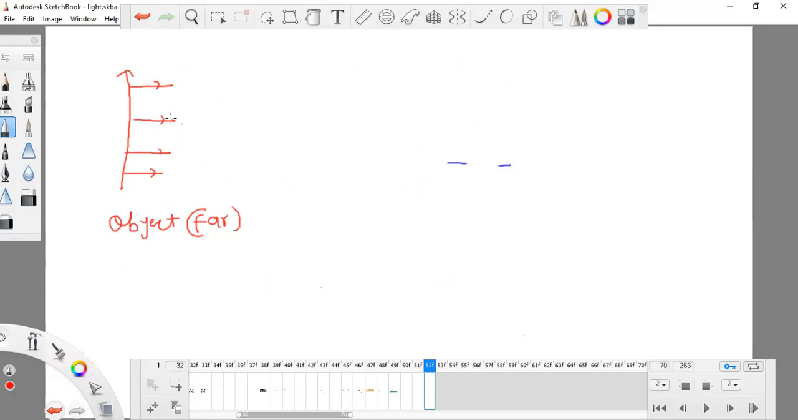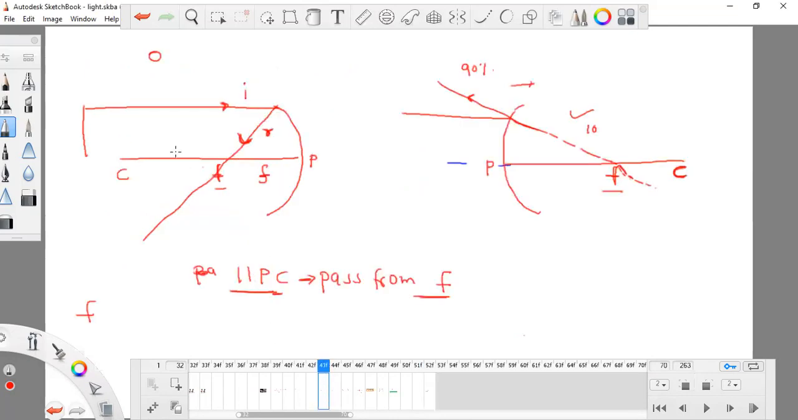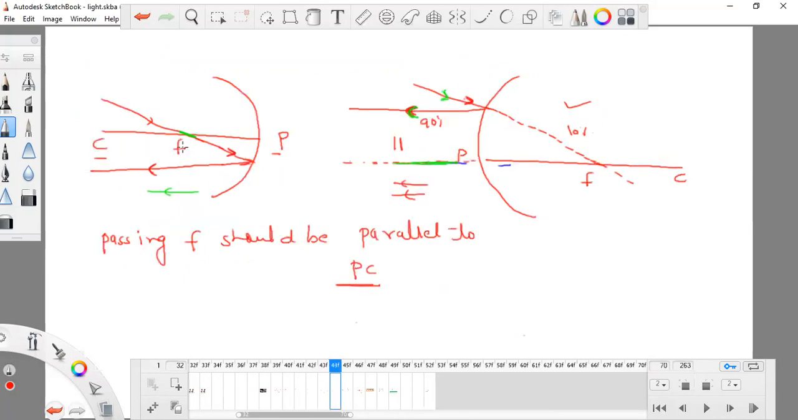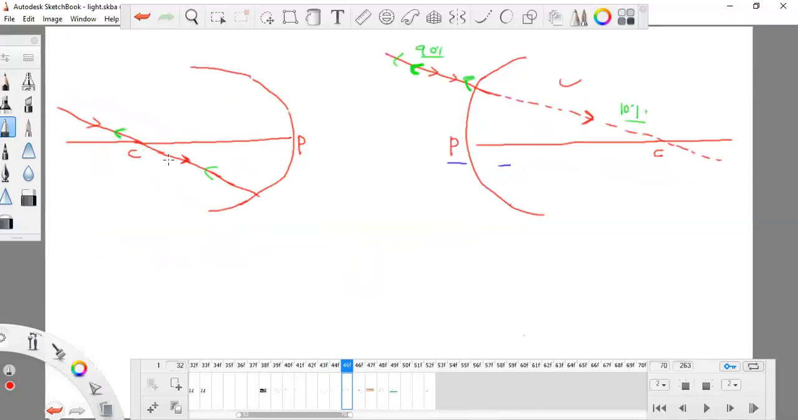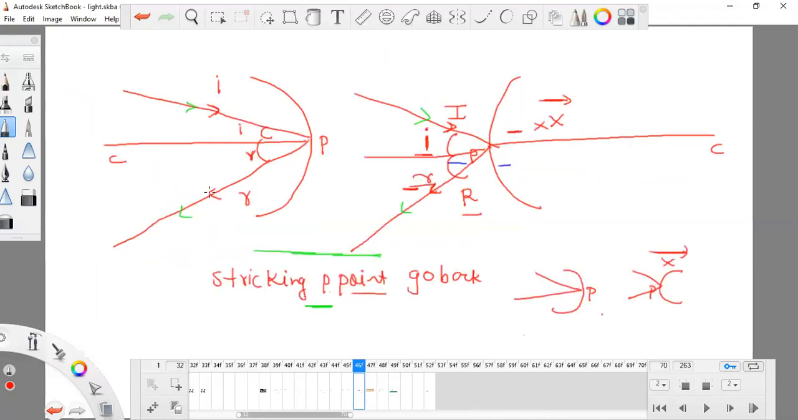Okay, so the striking of light rays, the pattern by which the light rays strike, what is the pattern? The light rays sometimes come parallel to PC. Sometimes a light ray comes in such a way that it passes through the F point. Maybe it comes in such a way that it passes through the C point, and it is also possible that the light ray will strike the P point.